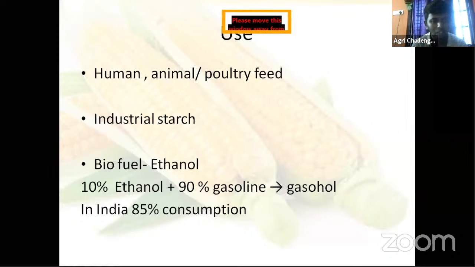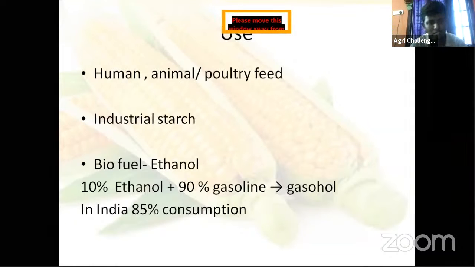Nowadays, this biofuel, everyone is talking about climate smart, sustainable, all these things. And what is biofuel? Biofuel is called ethanol. Ethanol based fuel: 10% of ethanol plus 90% of gasoline. That is called gasohol. This is a less pollution causing fuel compared to petrol and diesel.